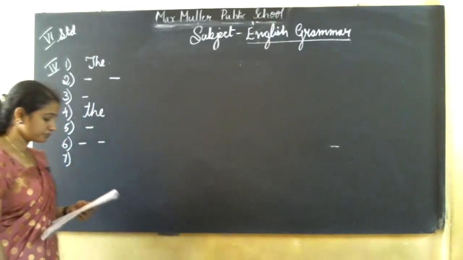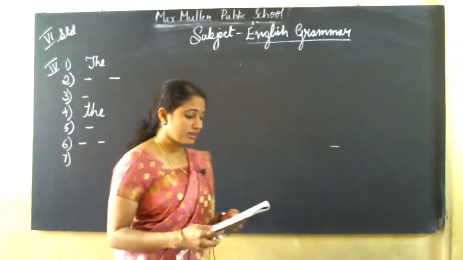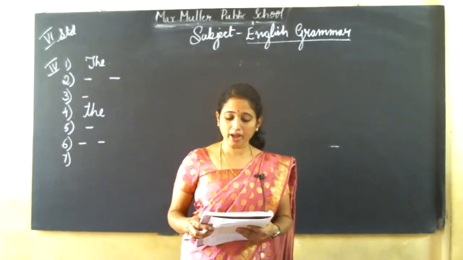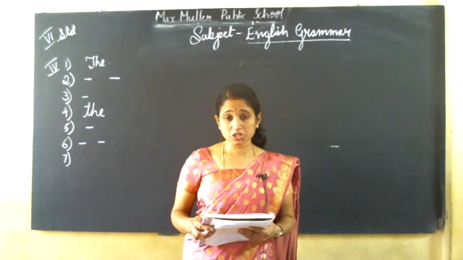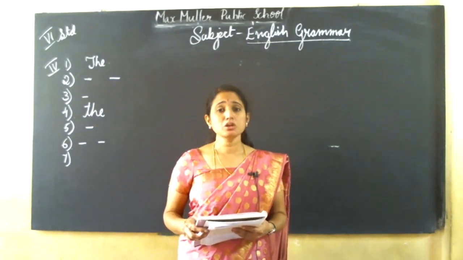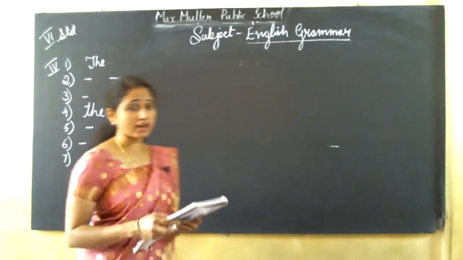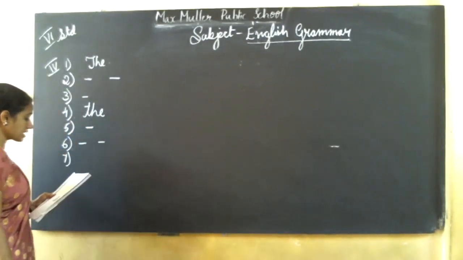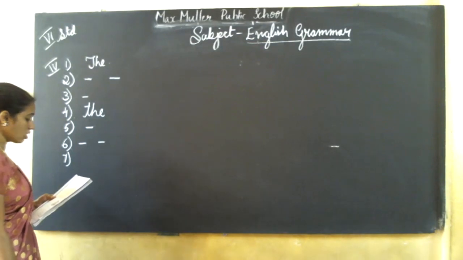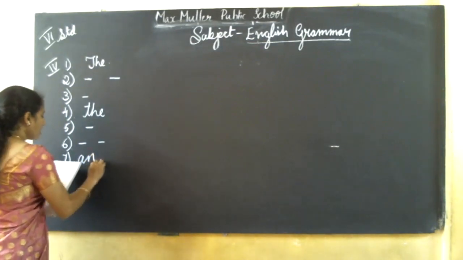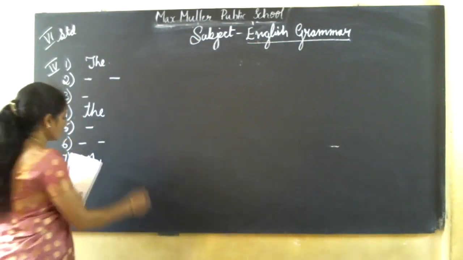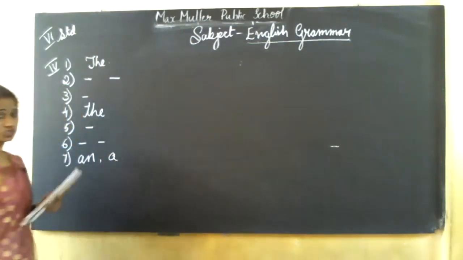Seventh one. Albert Einstein was not dash ordinary man. He was dash genius. So what articles are required in this sentence? In the first dash, Albert Einstein was not an ordinary man. He was a genius.